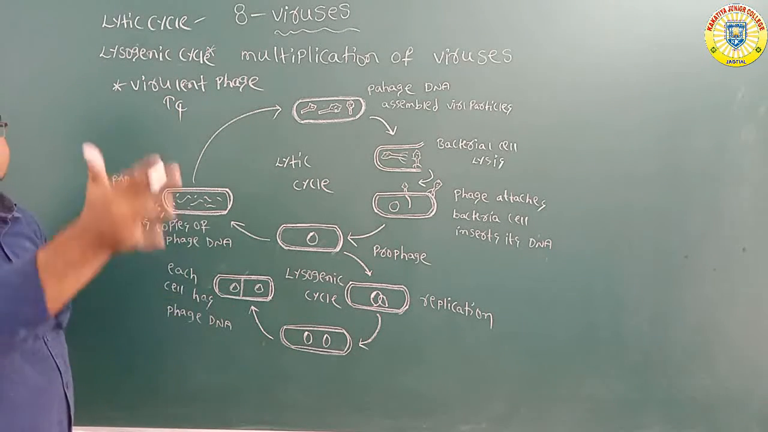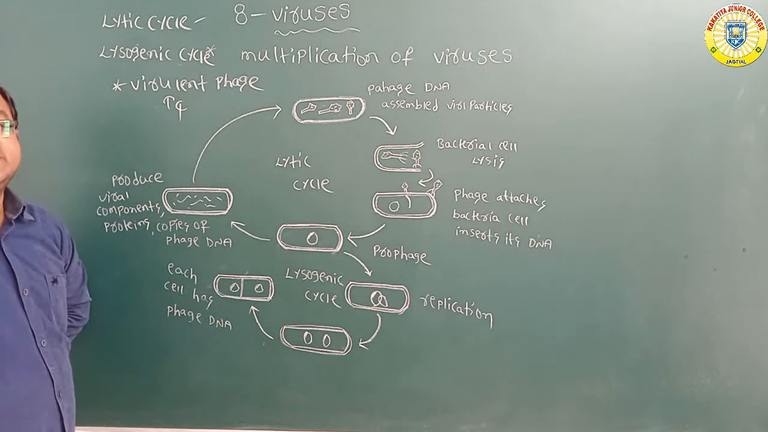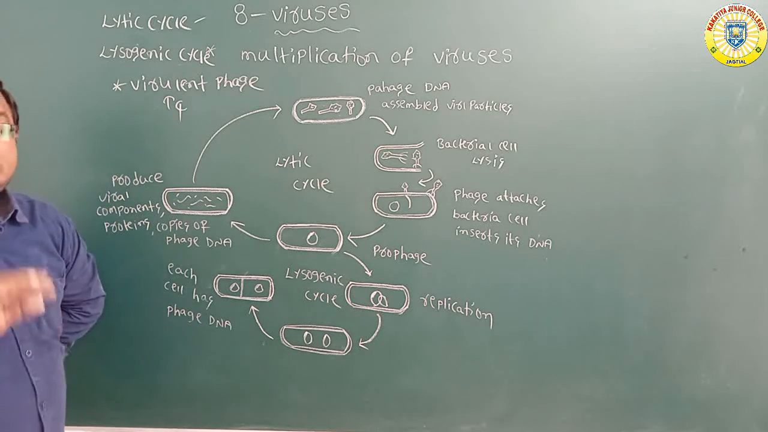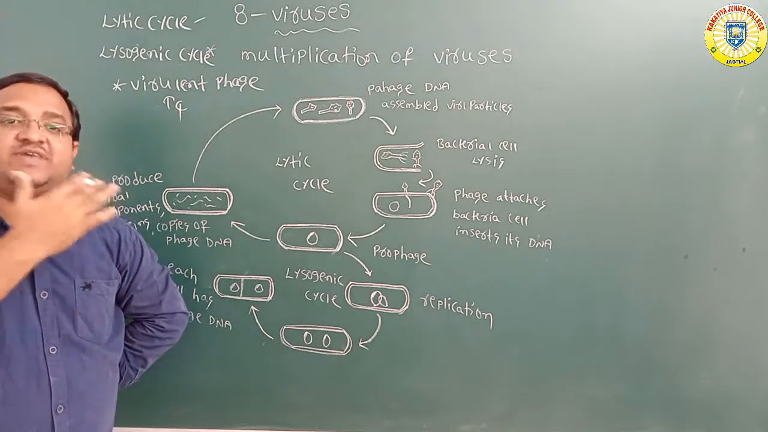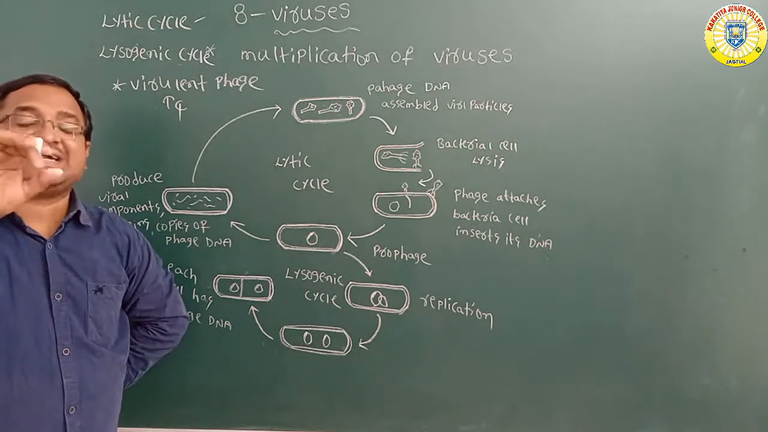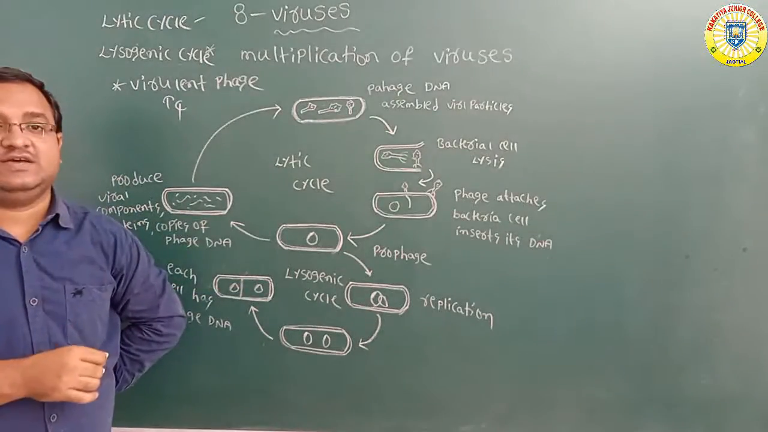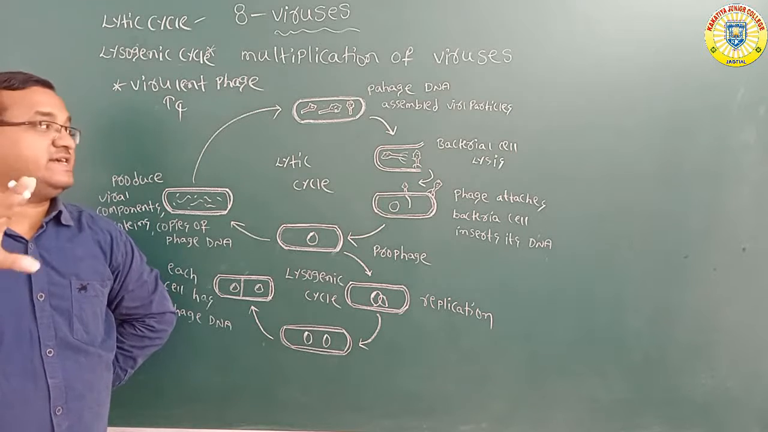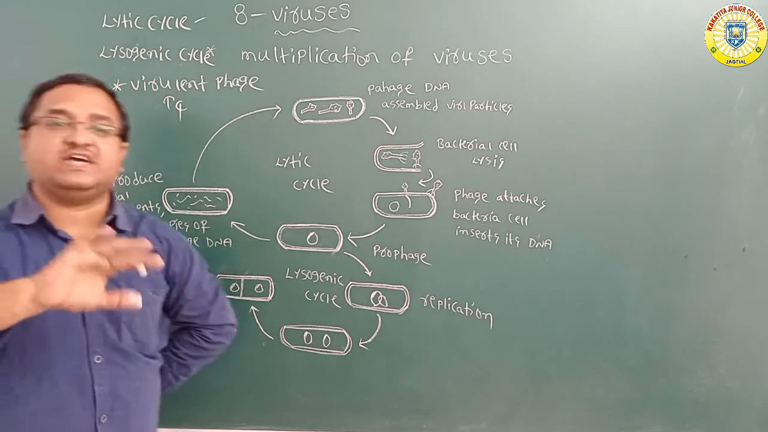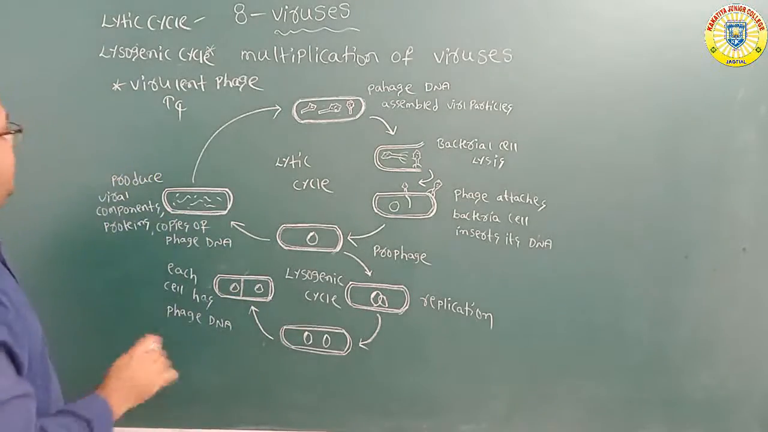So that type of life cycle is called a lytic cycle. What is the bacteriophage here? The T4 bacteriophage, which attacks the E. coli cell. Finally, the E. coli cell dies. That type of phage, the T4 bacteriophage, is called a virulent phage, and its life cycle is called the lytic cycle. Here we can see the lytic cycle mainly contains 5 steps. With the help of these 5 steps, we can explain the lytic cycle. Now, what are the 5 steps in the lytic cycle?